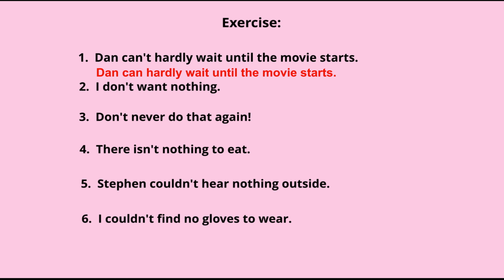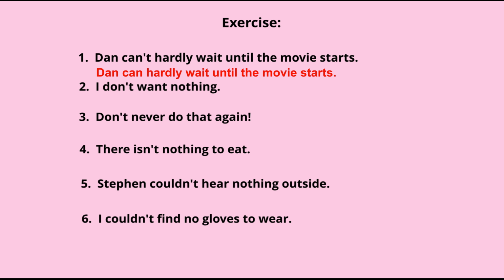Let's see the second one. I don't want nothing. That means you want something, right? It is the opposite of what you are wanting. So, what are the two negatives in the sentence? Don't and nothing. So, what do we need to do?